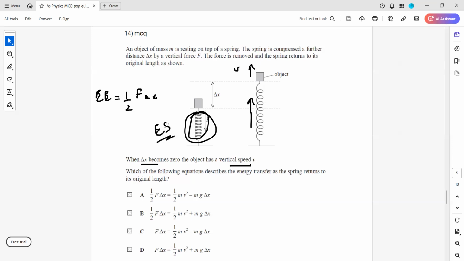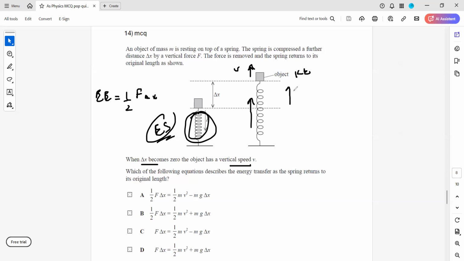So what is the energy transfer? Initially, the energy stored is the elastic strain energy, and elastic strain energy is half force into extension. The second part, when it is moving, which form of energy will it have? Kinetic.